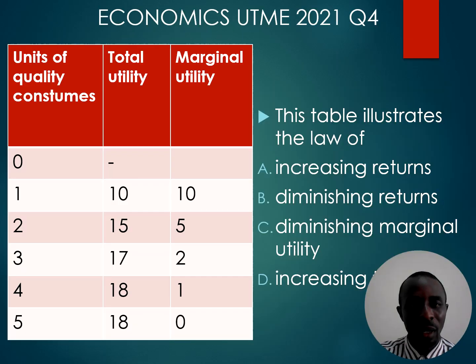Question 4. This table illustrates the law of diminishing marginal utility. That's option C. We have in the table units of quality costumes, we have total utility, and we have marginal utility. As the quantity is increasing, the total utility increases at first. When you check the marginal utility, as the quantity is increasing, the extra satisfaction was 10, and later it started diminishing to 5, 2, 1, and 0, which illustrates the law of diminishing marginal utility.